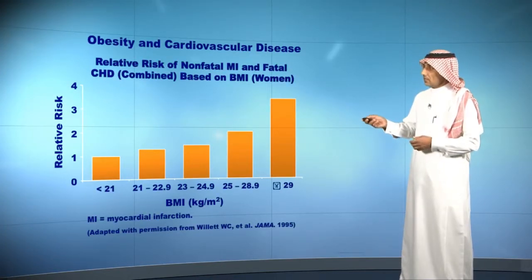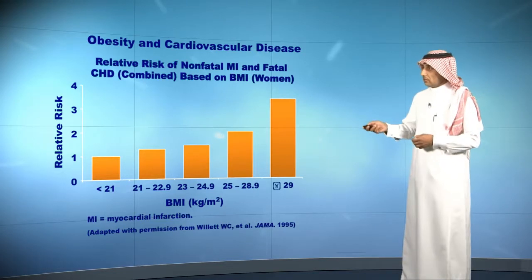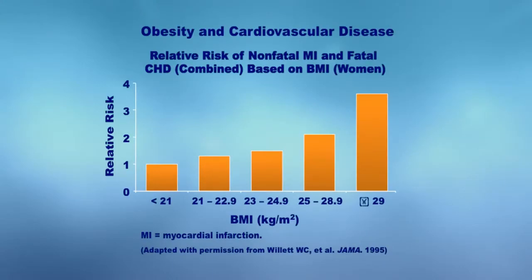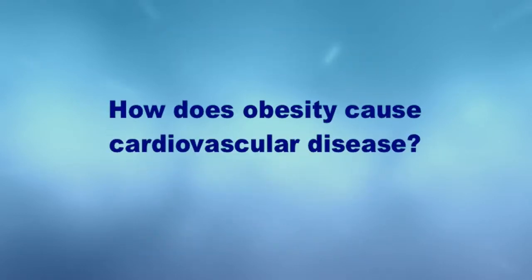Same things, obesity and cardiovascular disease. The relative risk of cardiovascular disease is actually increasing when you have a patient with a high body mass index. How does obesity cause cardiovascular disease? So we know it's a risk factor for cardiovascular disease, but how does this happen?